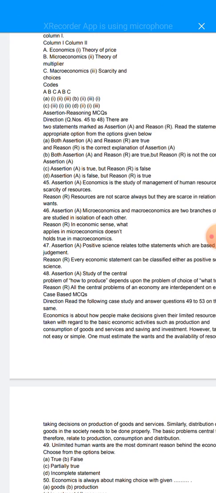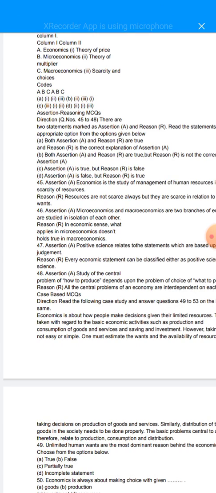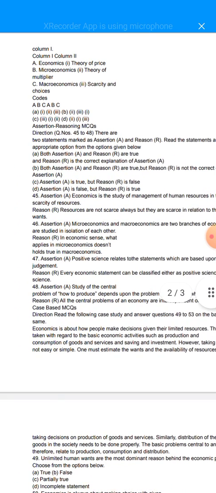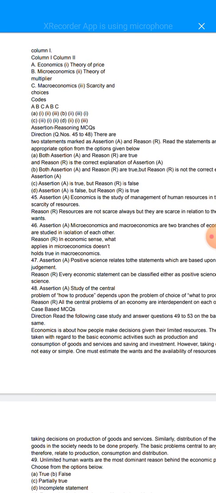The assertion given is: microeconomics and macroeconomics are two branches of economics which are studied in isolation of each other, meaning they are studied individually. And the reason given here: in economic sense, what applies in microeconomics does not hold true in macroeconomics.